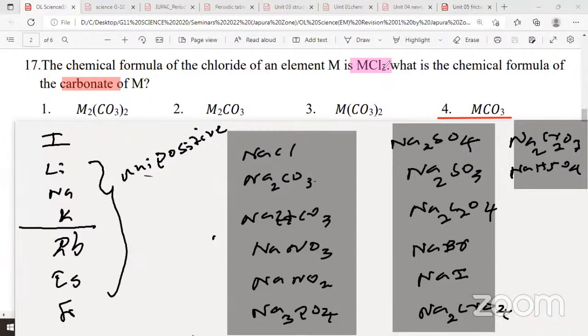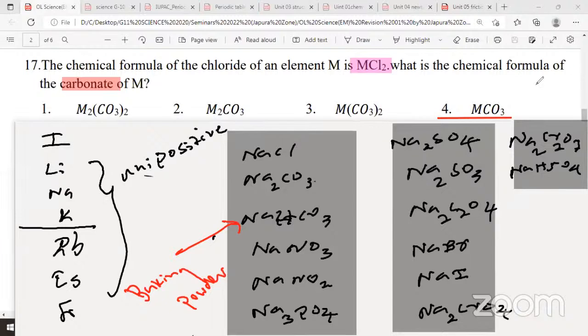Okay. Even you can write the same set of compounds for potassium: potassium chloride, potassium bromide, potassium carbonate, potassium bicarbonate. Sodium bicarbonate is also called baking soda. It's a white powder, right?